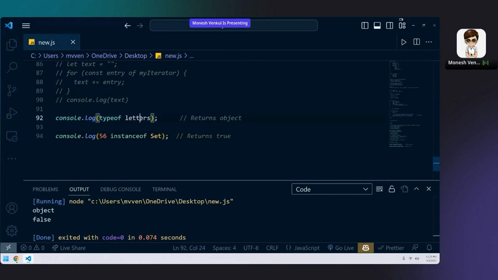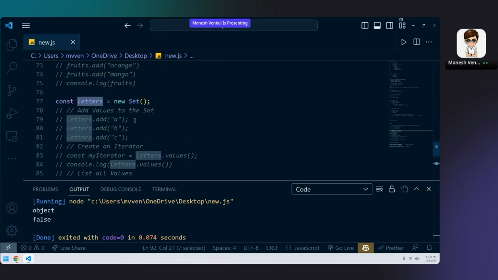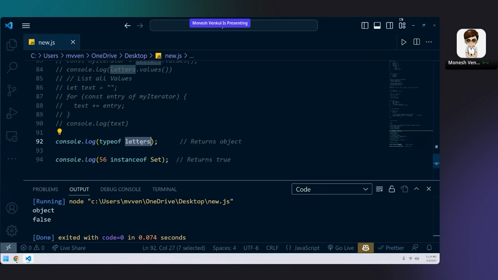It's not a data type. Letters is not a data type because letters is a set, and a set is not a data type. So whenever I do typeof letters, I will always get object. Even if it is not a data type, remember it is an object.